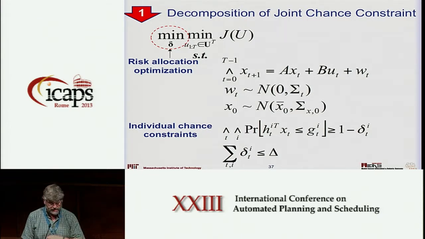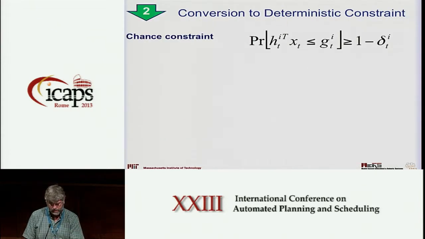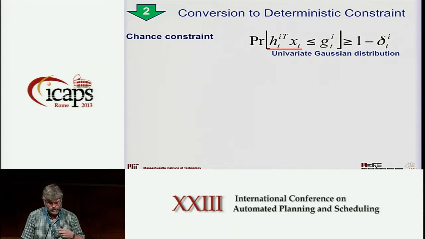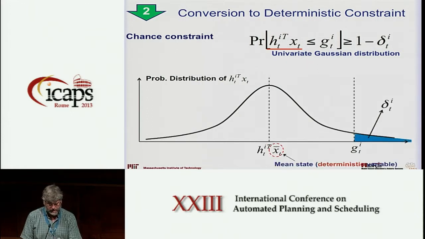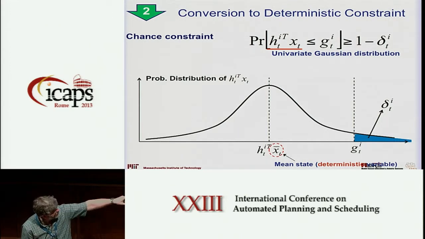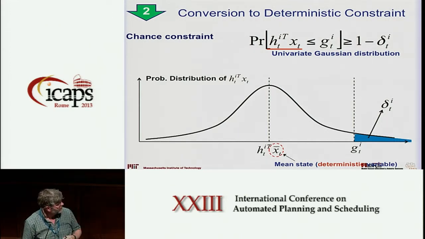Except we still don't like this chance constraint. We don't like stochastic optimization problems, so let's get rid of that last chance constraint. The way we deal with that is we notice that h of x is now a univariate Gaussian distribution. If we draw that distribution and take the mean of h of x as a center here, then the closest that h of x could get to the constraint boundary g is a point at which the integral on the right is equal to delta. So we can impose a constraint on the mean value of h of x to be the point at which the integral equals delta.